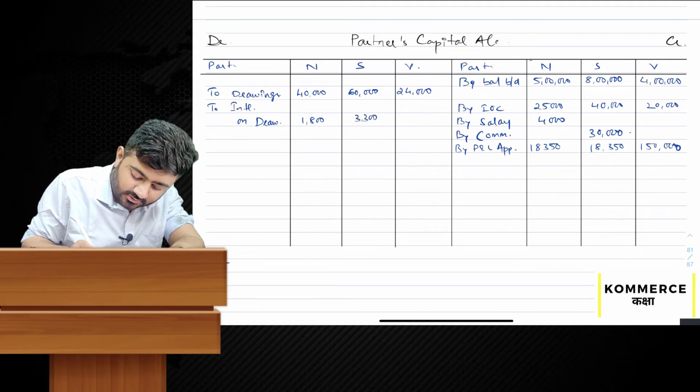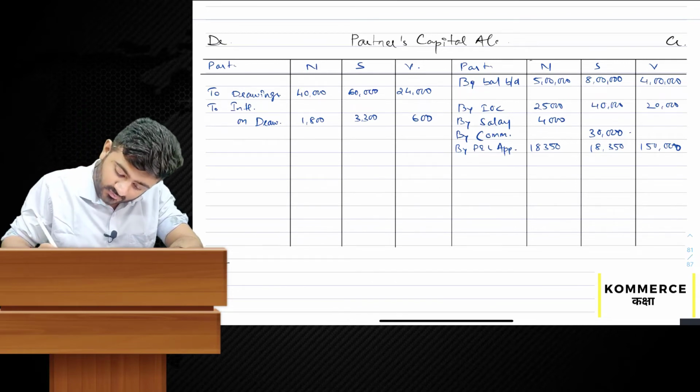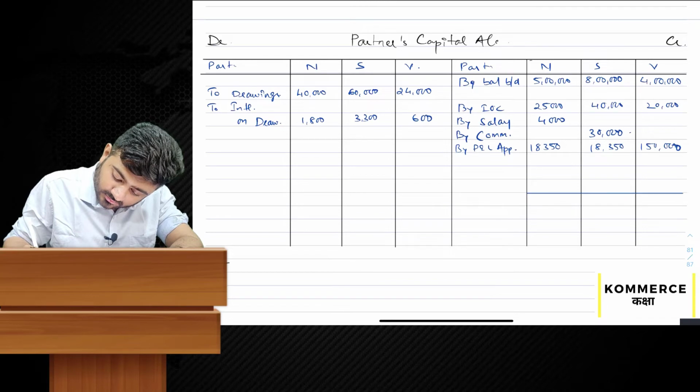Now let's calculate the balance of the capital account and close the question.